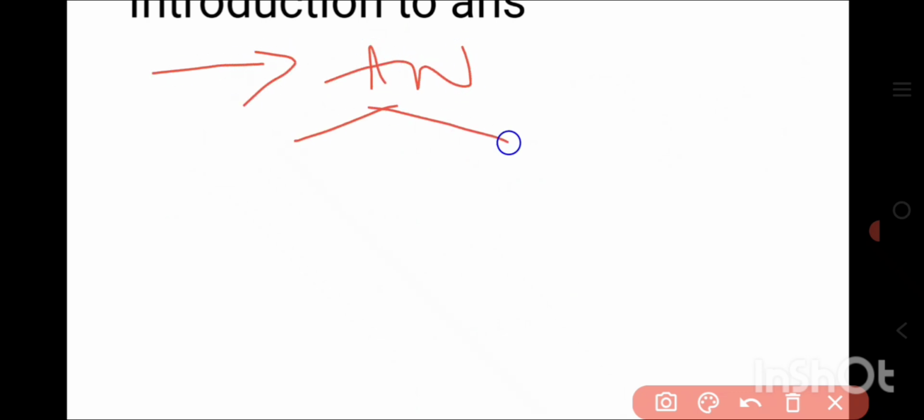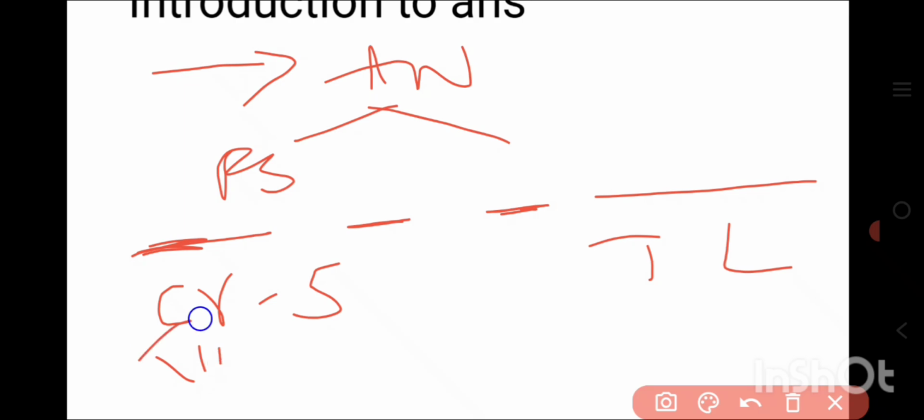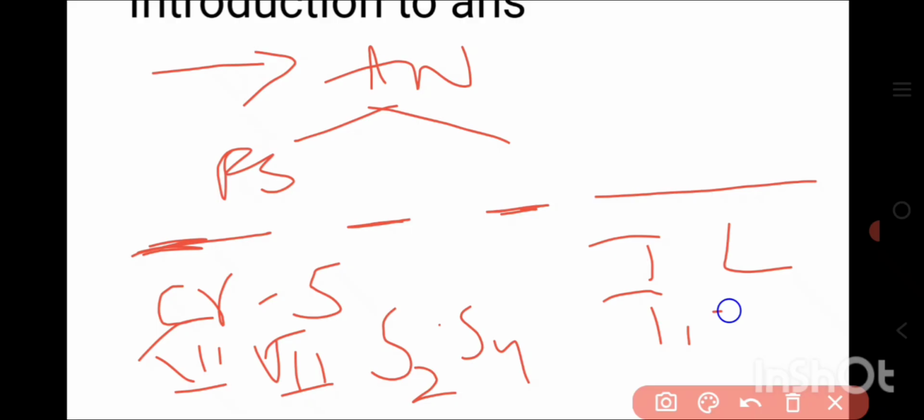So here what we learned: there are two neurons in case of autonomous nervous system, and there are two divisions. In case of parasympathetic nervous system, preganglionic neurons are long and postganglionic neurons are short. In case of sympathetic nervous system, preganglionic neurons are short and postganglionic neurons are long. The parasympathetic is considered the craniosacral outflow, and the sympathetic is considered the thoracolumbar outflow. Cranial nerves include 3, 7, 9 and 10, and S2 to S4, and here the T1 to L2 or L3 region. Okay, so this is what we studied, right?